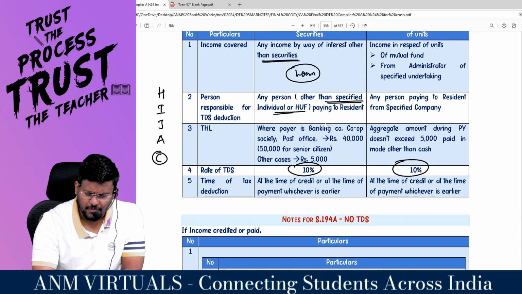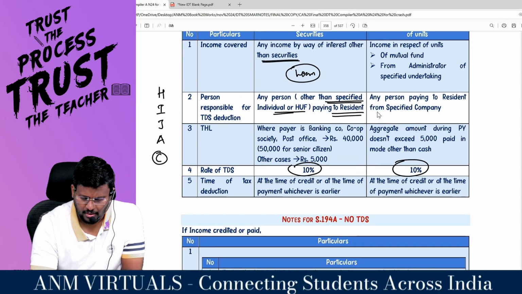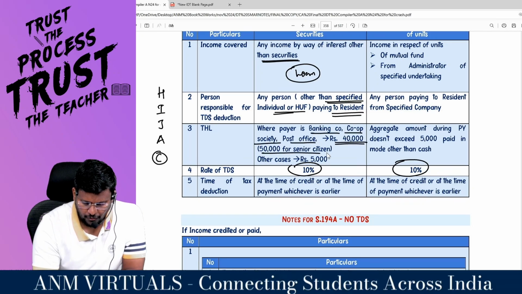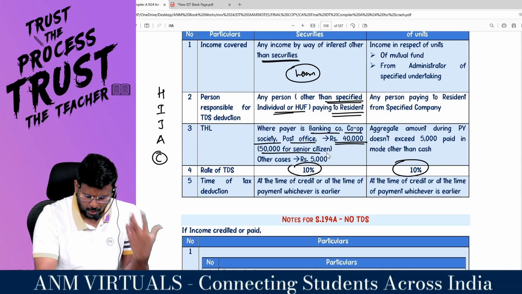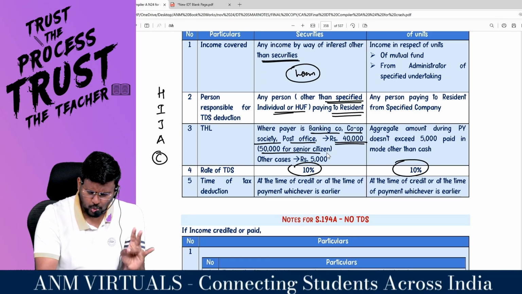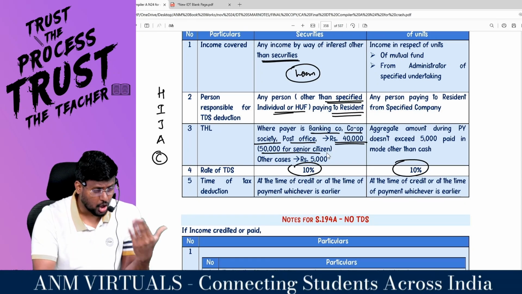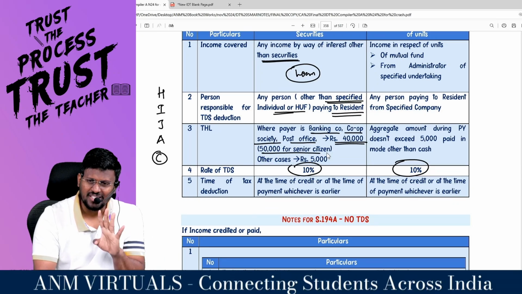Any person other than specified individual, HUF, already I explained, paying to a what? Resident. Whether payer is banking company, cooperative society, post office, how much rupees man? 40,000. 50,000 for what citizen? Senior citizen. If the person who are paying, because bank, cooperative society, post office, these guys only majority pay the interest. What is the limit man?